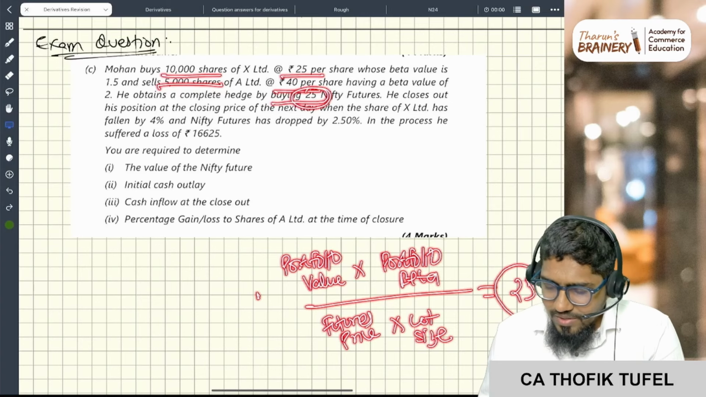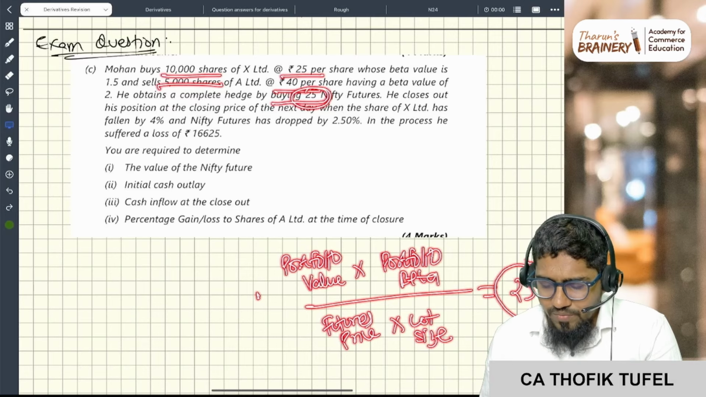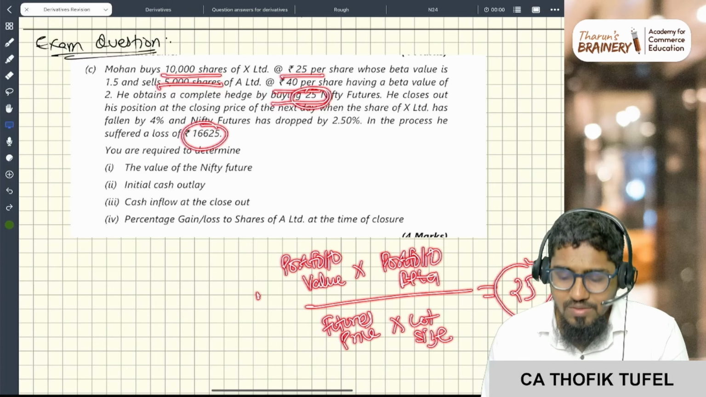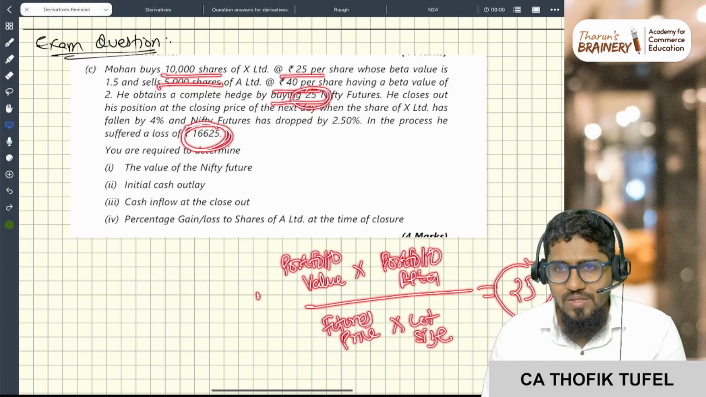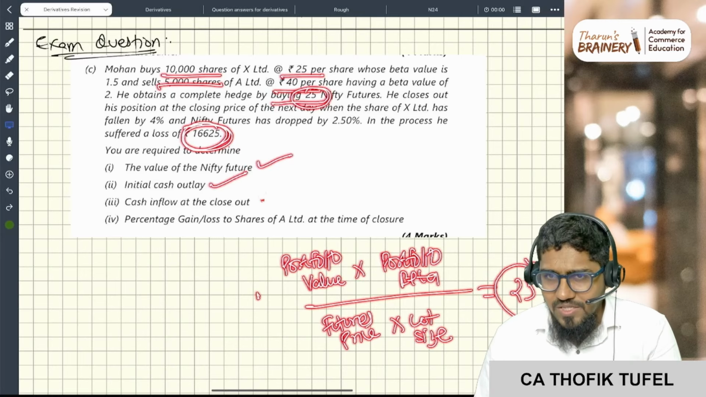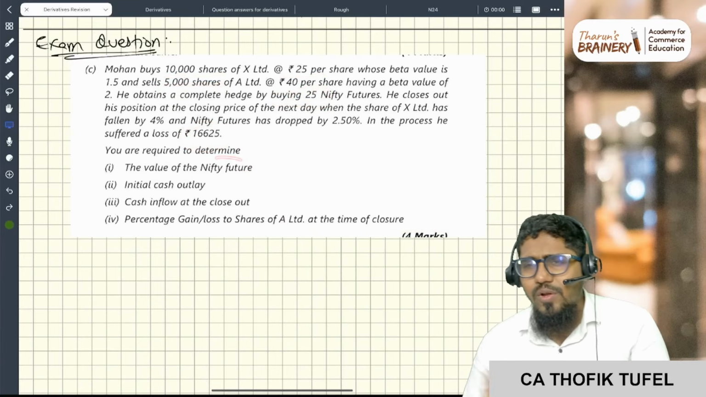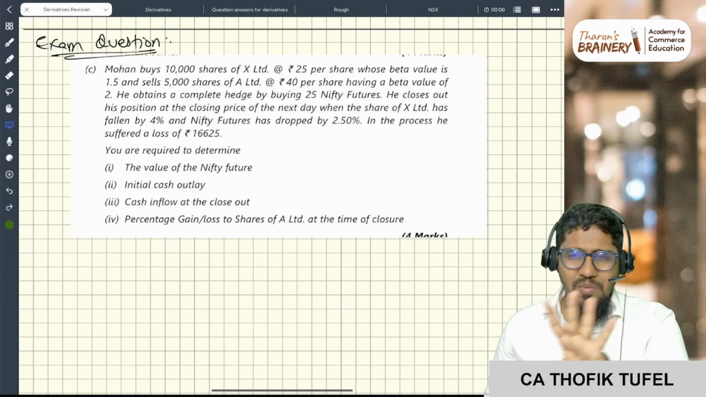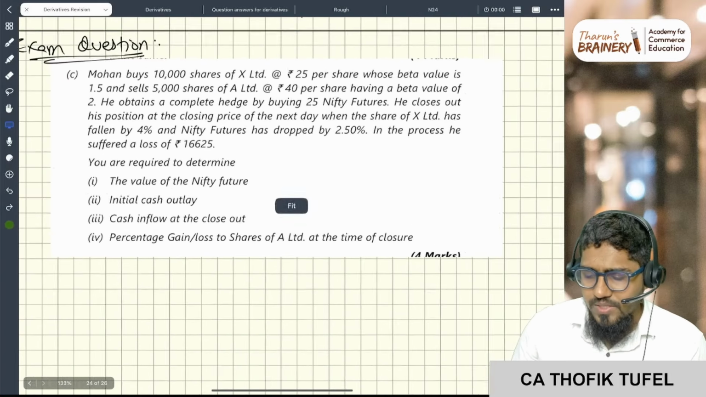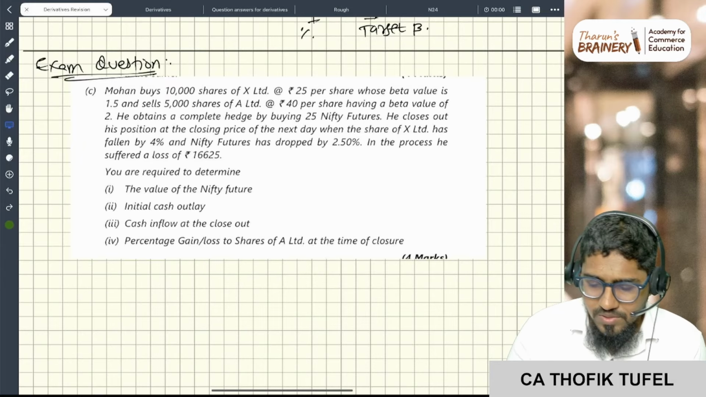He closes his position at the closing price of the next day, where the share of X Limited has fallen by 4% and the nifty futures has dropped by 2.5%. In the process he suffered a loss of 16,625, so from here you can calculate the closing nifty price. The answer requires the initial cash outlay, how much is invested, cash inflow at the closeout, and percentage gain or loss at the time of closure. One value you know, so keep the unknown as X. Simple 4 mark problem. I want you to do this as homework. In the meanwhile, we have seen a lot of problems now.